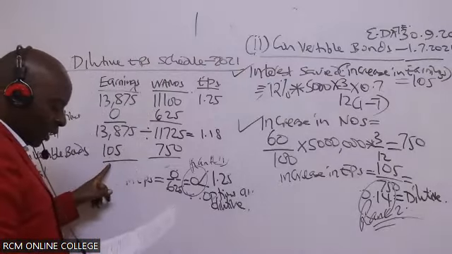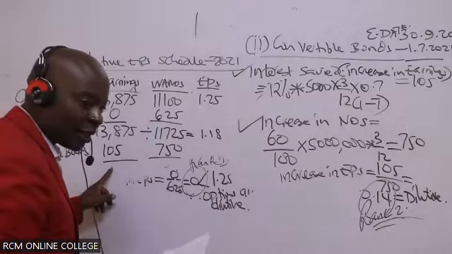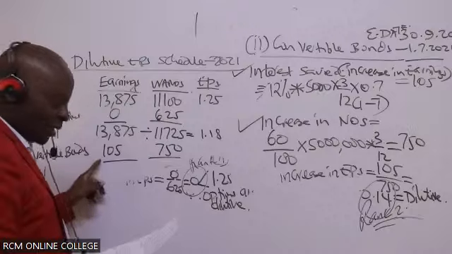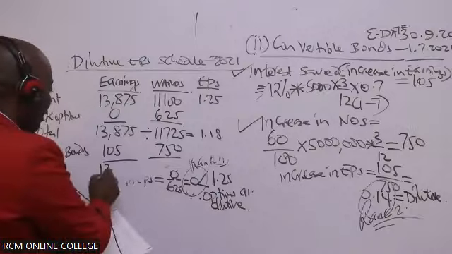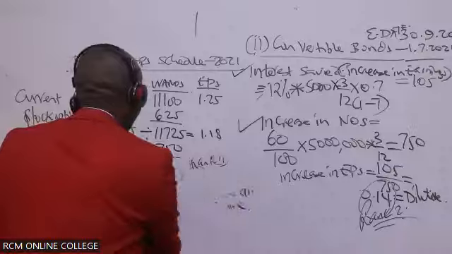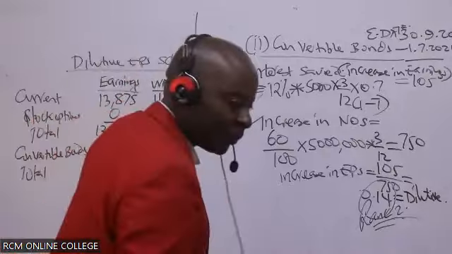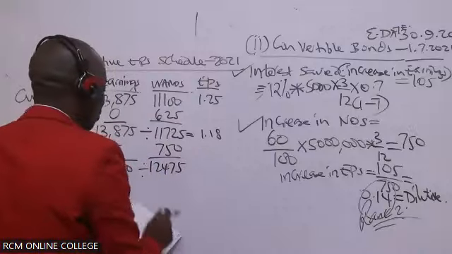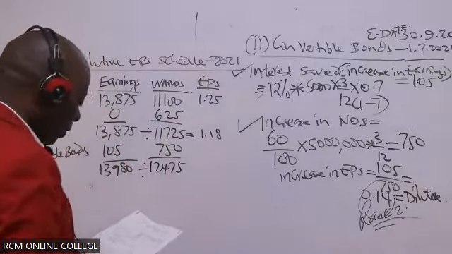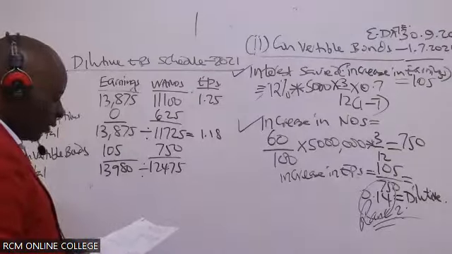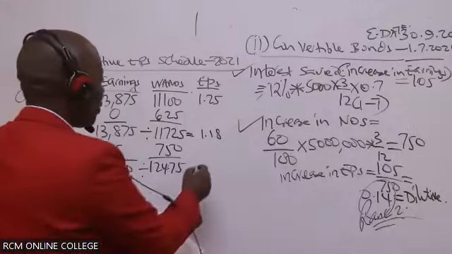13,875 plus 105. Is there somebody who is able to give us this figure, this plus this? 13,980. And then this plus this gives me what figure? 12,475. Then you divide the two, and you should be able to give me the most diluted EPS. Which figure is that? Somebody here, 1.12. Thank you very much.